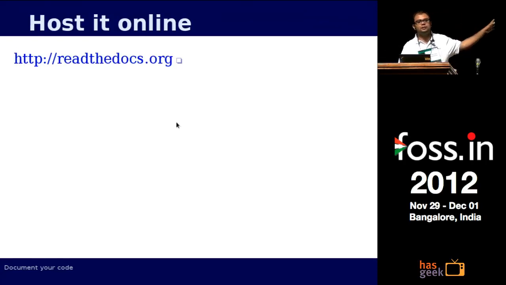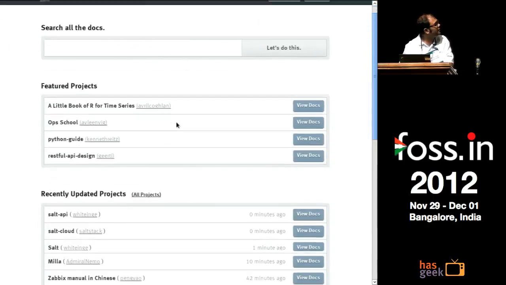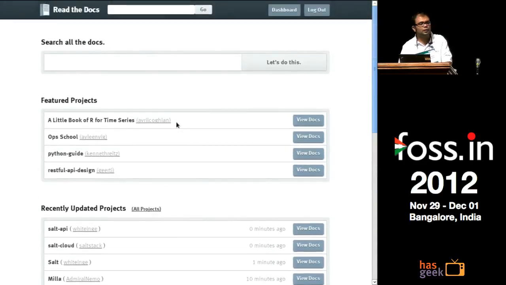To find out more about projects or people who are already using Sphinx for their documentation, you should check this particular site, readthedocs.org. This is a publicly available site for all the open source projects. If you have your source code in GitHub, you can import it into Read the Docs. It can schedule your builds. You can start your hook from GitHub, so that every time you push any changes, it will rebuild the documentation and you will see it live. So this is the Read the Docs website. Big projects including Django all use Read the Docs in the backend to host their documentation.